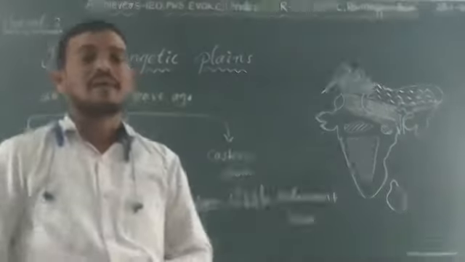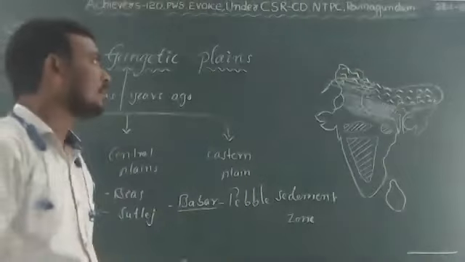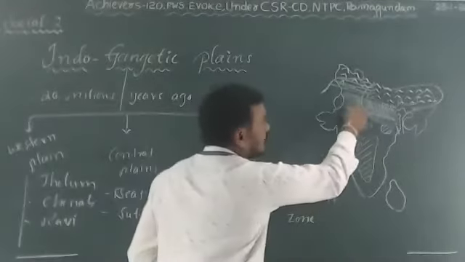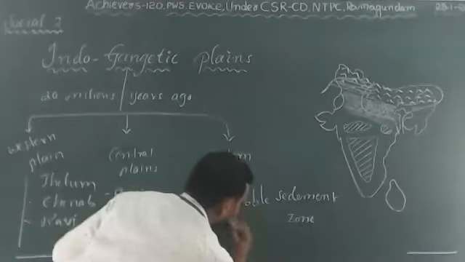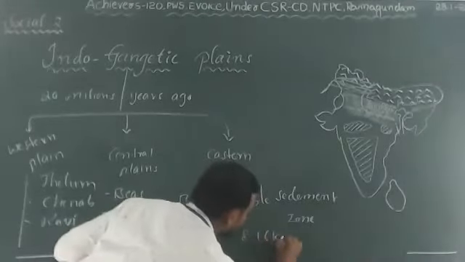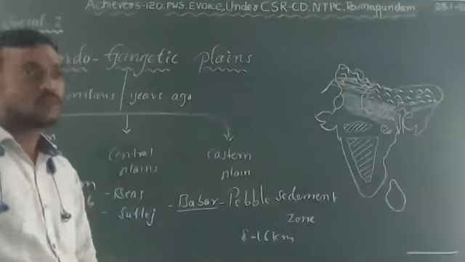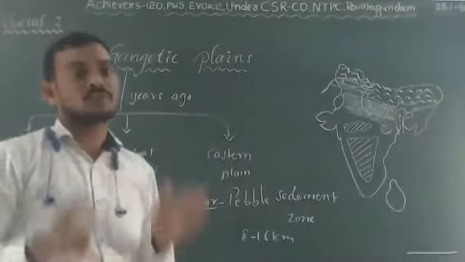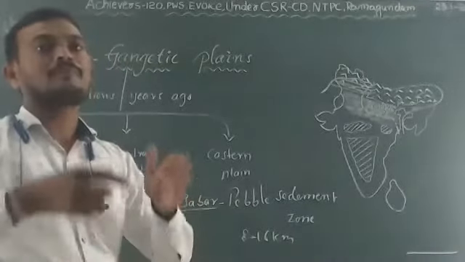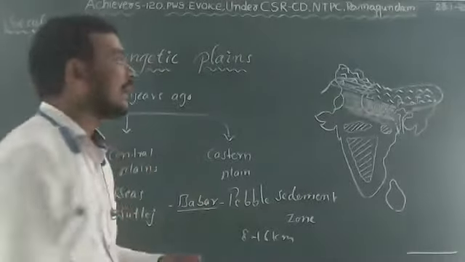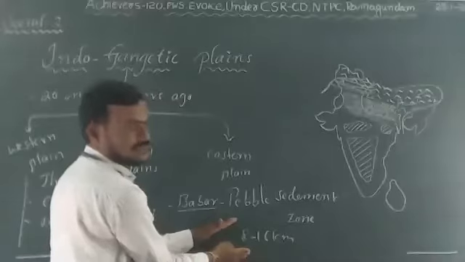What is Babar? A pebble sediment zone, porous in nature, formed along the feet of the Shivalik mountains with a width of 8 to 16 kilometers is called Babar. I hope you understand how the Babar zone is formed. Actually, the Babar zone is a pebble-studded zone, a pebble sediment zone which formed along the feet of the Shivalik mountains with 8 to 16 kilometers.